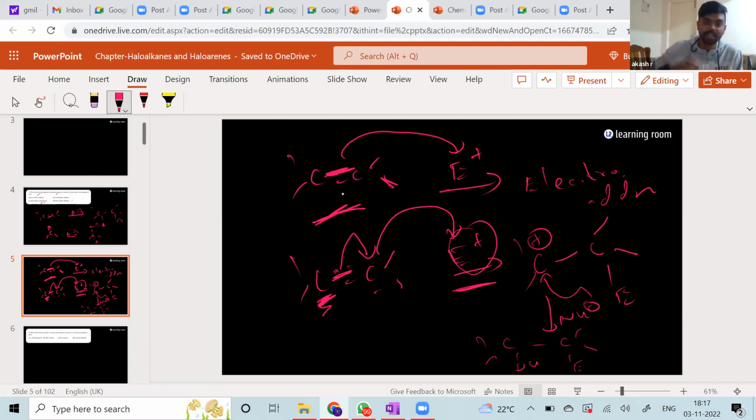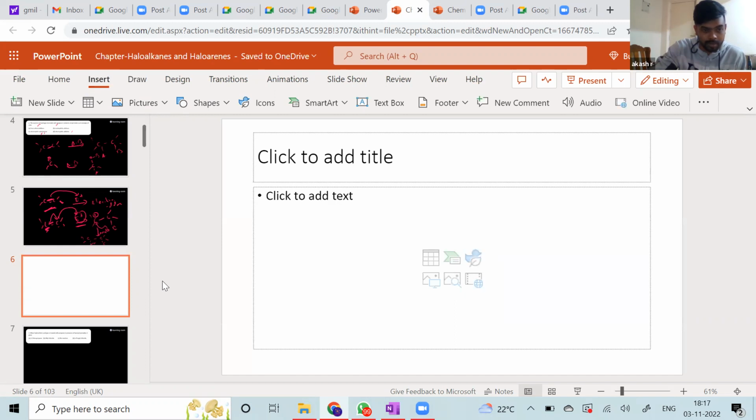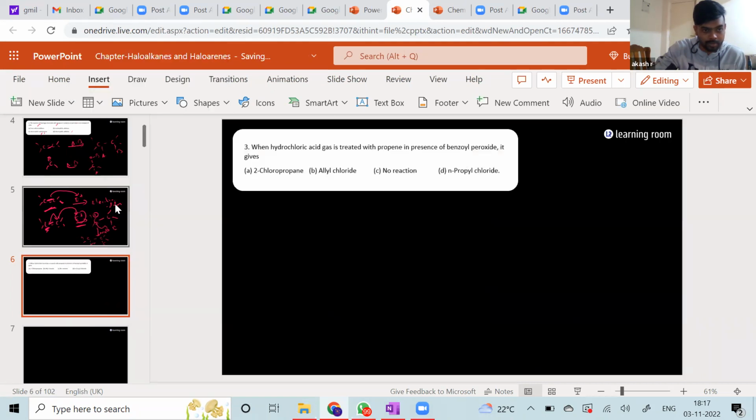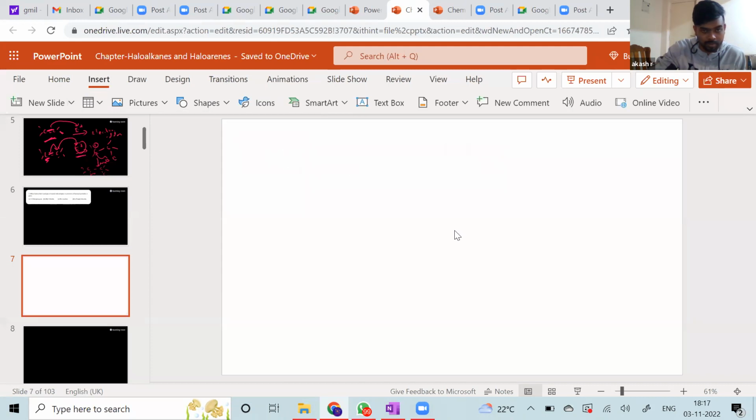Okay, fine. Now, what about the other case? Let me make a new page. If I take, for example, C double bond O, an aldehyde or ketone, this pi cloud is there, but this bond is polar.